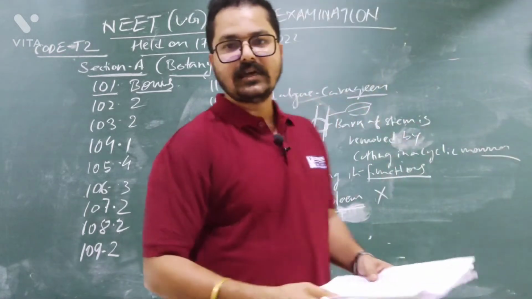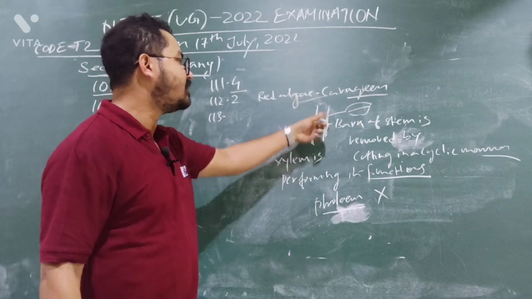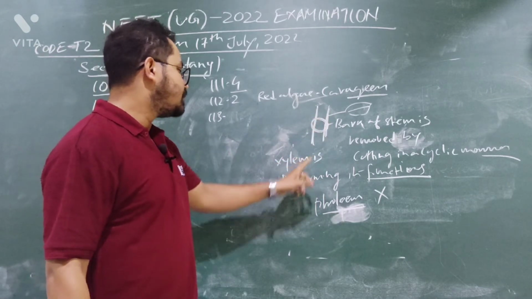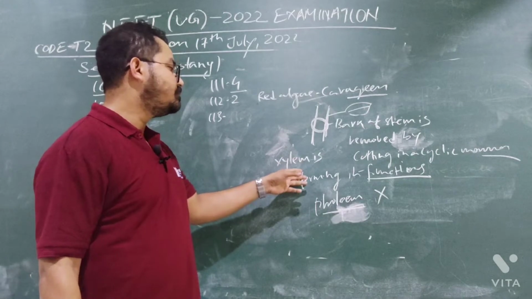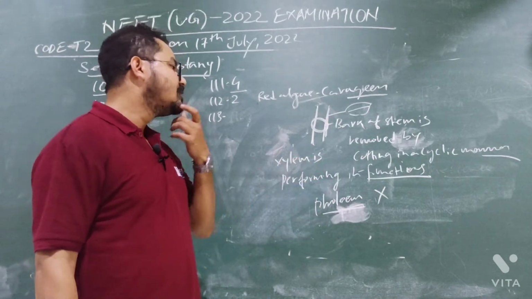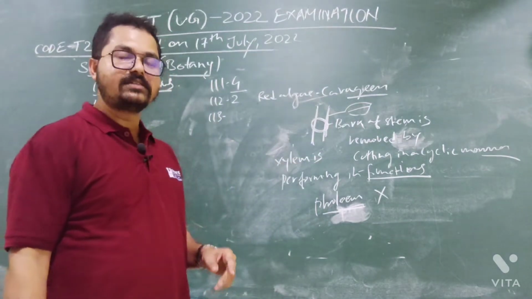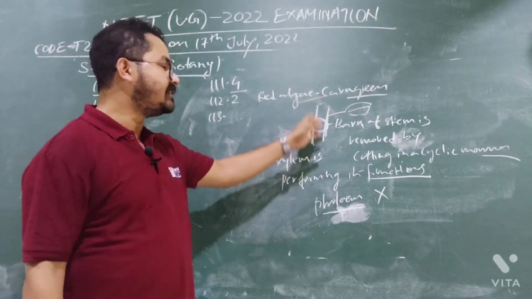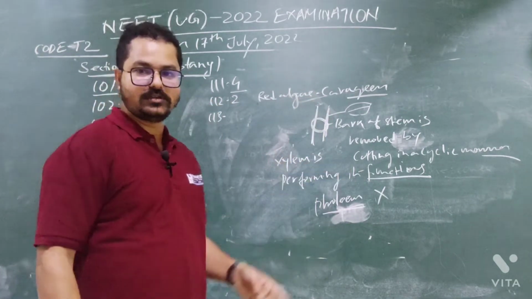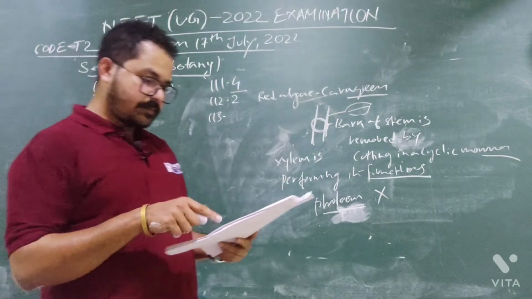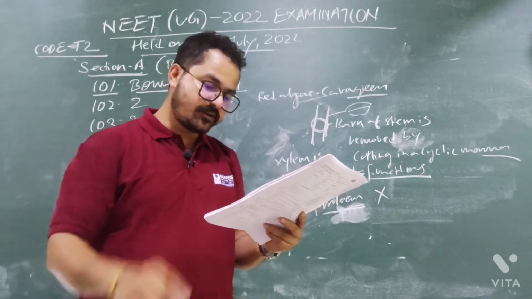It has been observed in the girdling experiment that while cutting the external part of the bark region of the stem, the xylem function is not affected, but the phloem function is interrupted. Xylem can perform its function even after cutting, but phloem cannot. So this is the girdling experiment, performed by plant physiologists to identify the plant tissue through which food is transported.